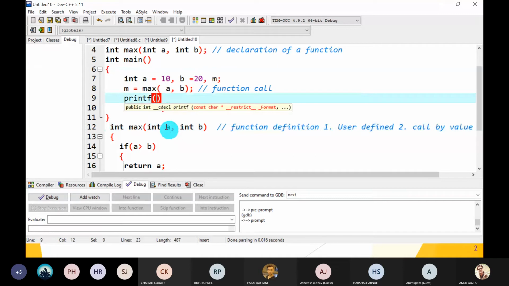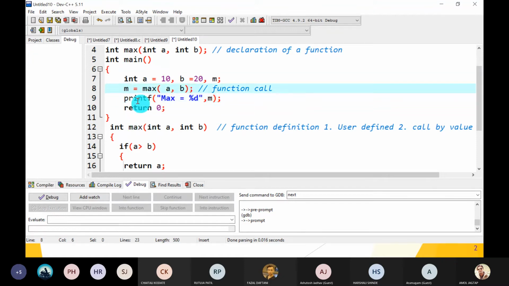Then printf: max is equal to %d, comma, m. So the m variable contains the maximum value of A and B.